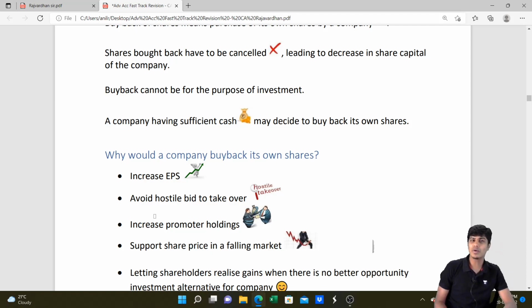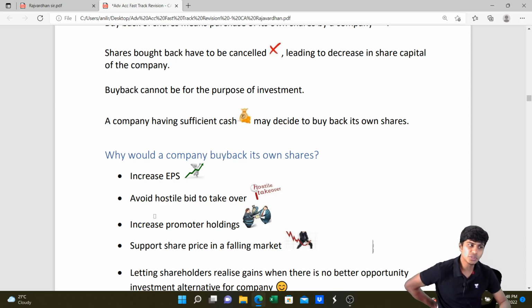When someone is trying to acquire a major stake in your company to have control, then the company itself can start buying the shares from the public, so that you ensure the hostile person who is trying to take over your company from outside will not have a substantial stake in the company. That's another reason. Or to increase the promoter's holding.